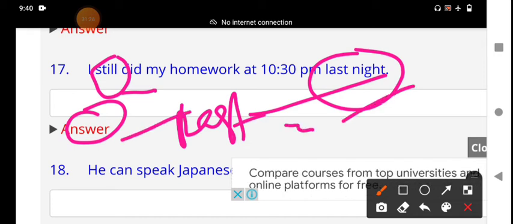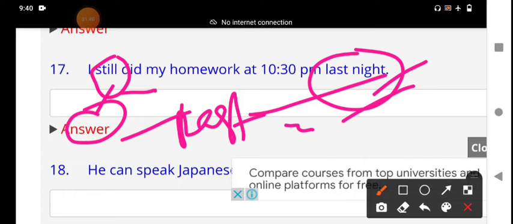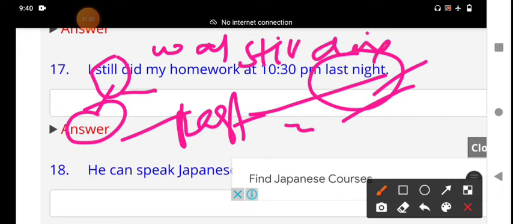In this situation, still is a keyword, and last night. Based on these keywords, we should not use simple past tense, we should use only past continuous tense. Here, I was still doing my homework at 10:30 p.m. last night.